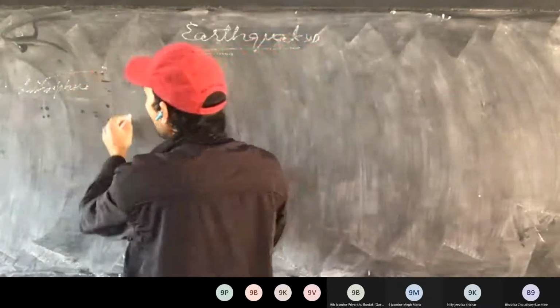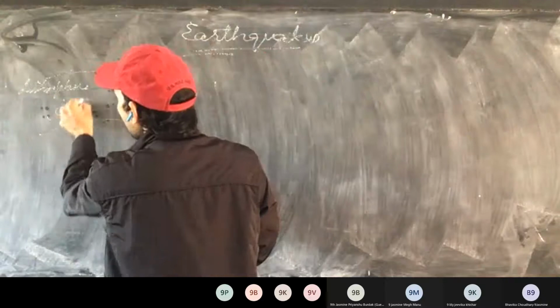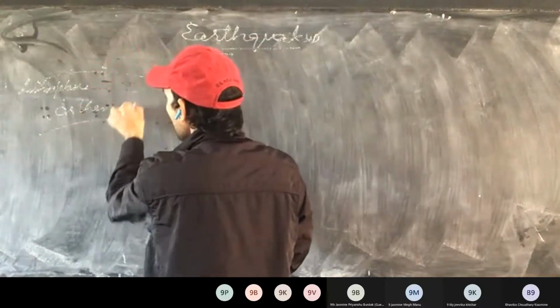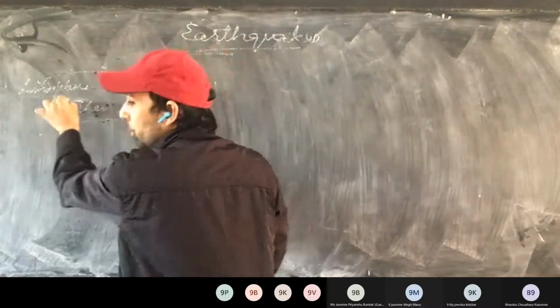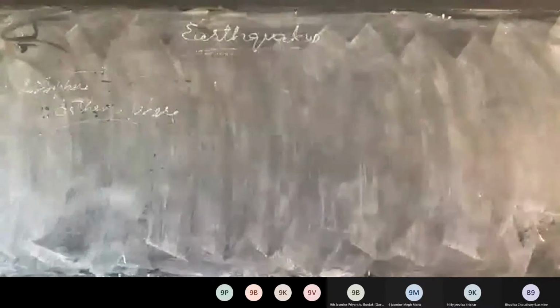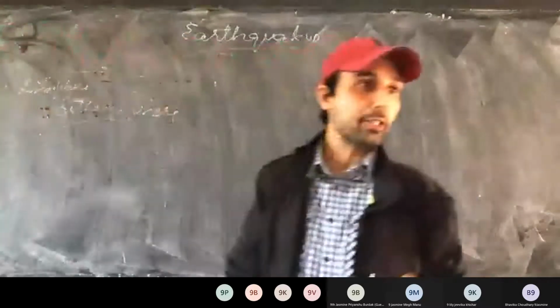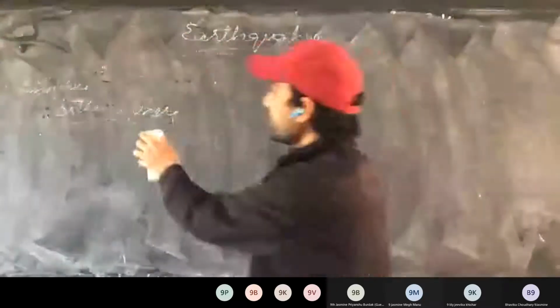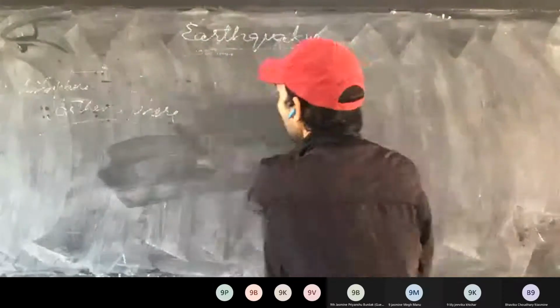So below the lithosphere we have one more layer called the asthenosphere. Asthenos is a Greek word. It means soft. That is, it's a soft layer.